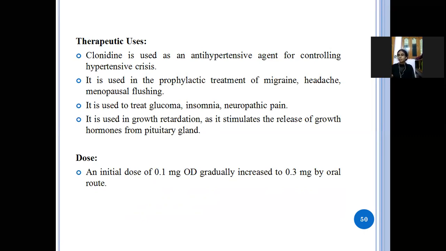So what it will do means it will stimulate the release of the growth hormones, and also it is used in the treatment of angina pectoris. And next dose, the initial dose should be 0.1 mg and gradual increase to 0.3 mg oral route.